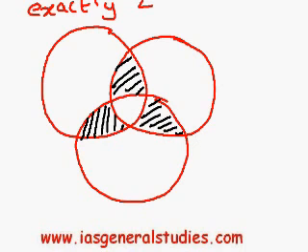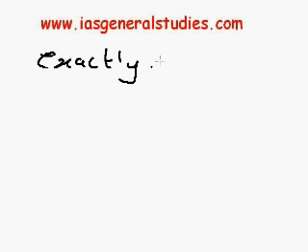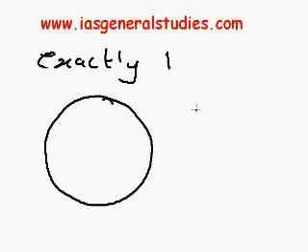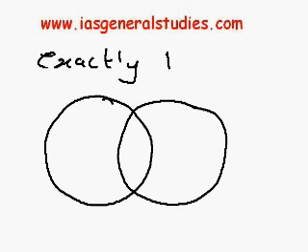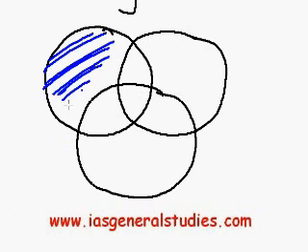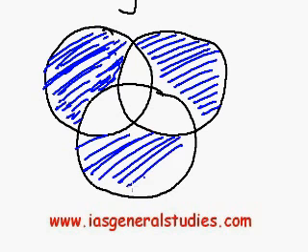Is it clear? If they would have said exactly 1, then just see which regions I am going to shade now. It is again based on the first concept which I discussed before. So exactly 1 means this region represents exactly 1. You understood? Only this, not the entire circle, and this, and this. So these represent exactly 1. Clear? So now come to this question.